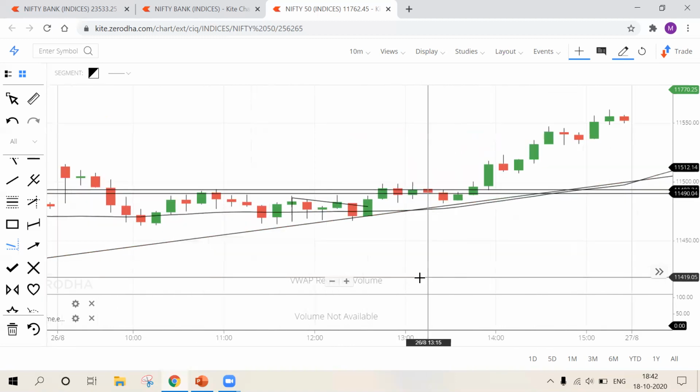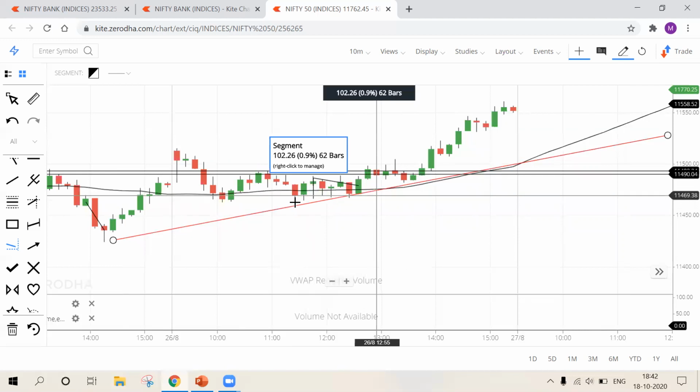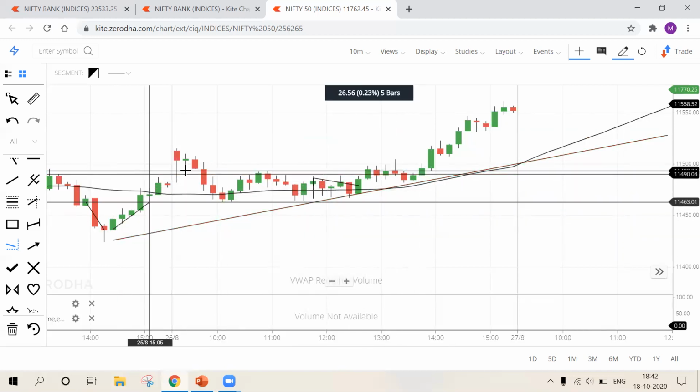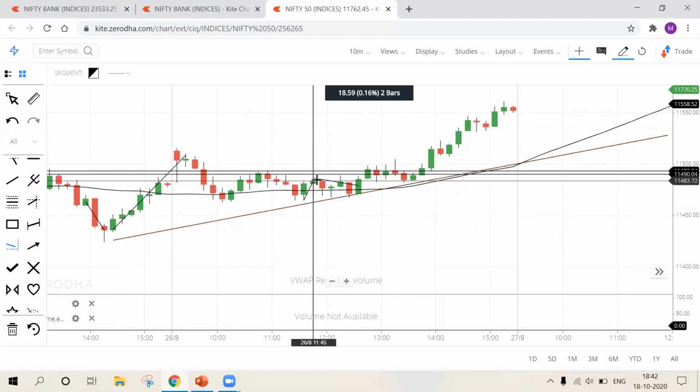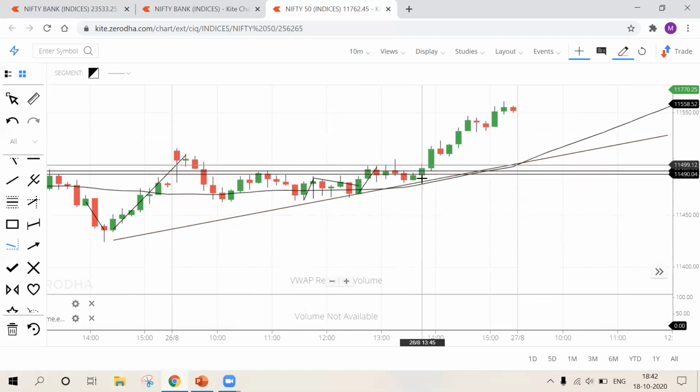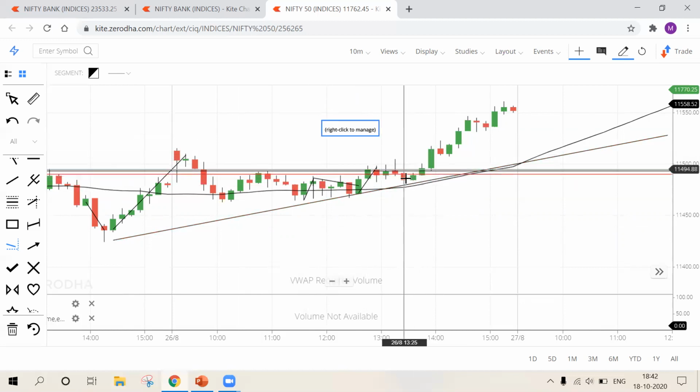Okay, after the breakout, now see this trend line. This point is at my third reaction, because this is reaction number 1, this is reaction number 2, and this is reaction number 3. So now see, this is at my trend line rejection, and it also broke my strong support and resistance level with higher high formation.